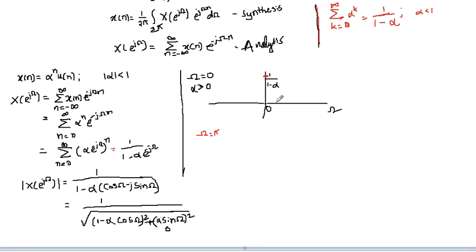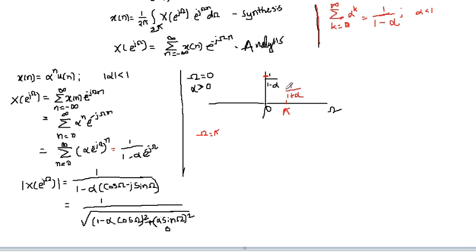So when omega is equal to pi, we get the value 1 by 1 plus alpha, and certainly 1 by 1 plus alpha is larger than 1 by 1 minus alpha.